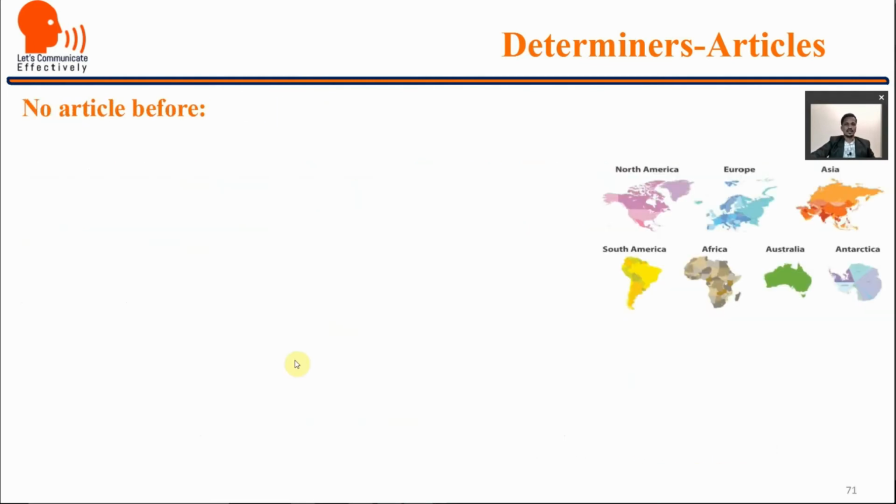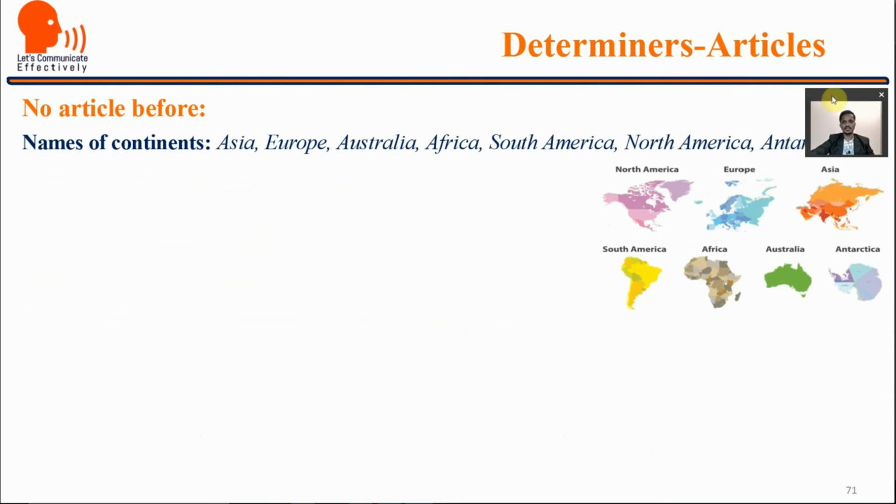Now there are again certain exceptions, certain nouns in front of which we are not supposed to use any article, neither definite nor indefinite. Look at the examples now. These are the names of continents in front of which no article comes. Names of continents like Asia, Europe, Australia, Africa, South Africa, North America, Antarctica. So these are the continents and we should not use any article, not a Asia or an Asia, an Europe, the Europe. No, they are independent.